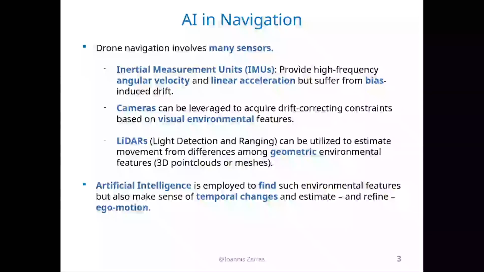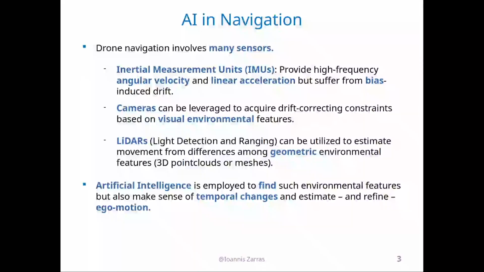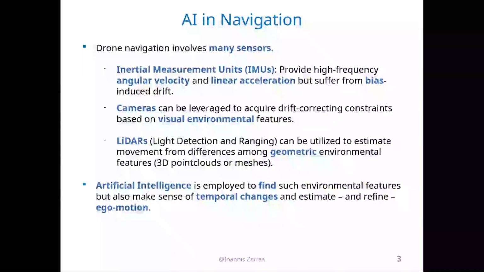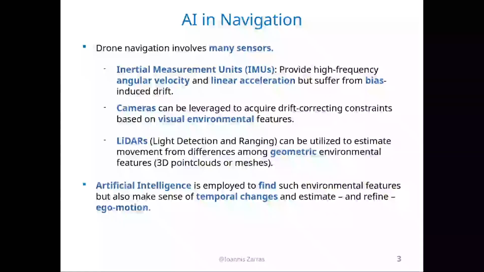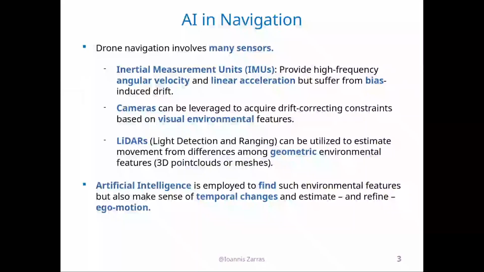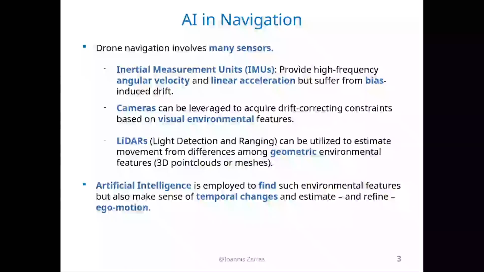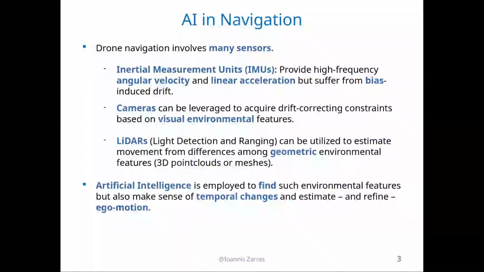Cameras can be leveraged to acquire drift correcting constraints based on visual environmental features, and lidars produce 3D point clouds, which can be utilized to estimate movement from differences among geometric environmental features. So we have a difference between cameras and lidars: cameras capture RGB images that we all know, and lidars capture 3D point clouds or meshes.